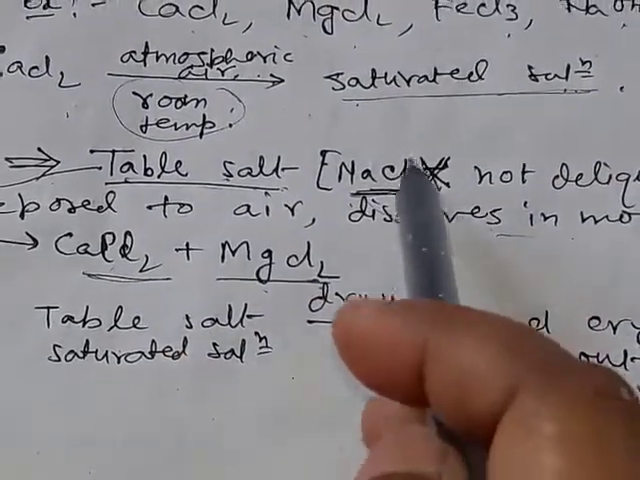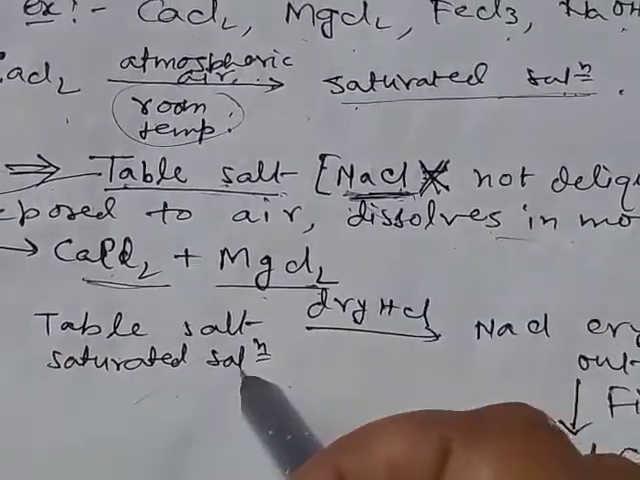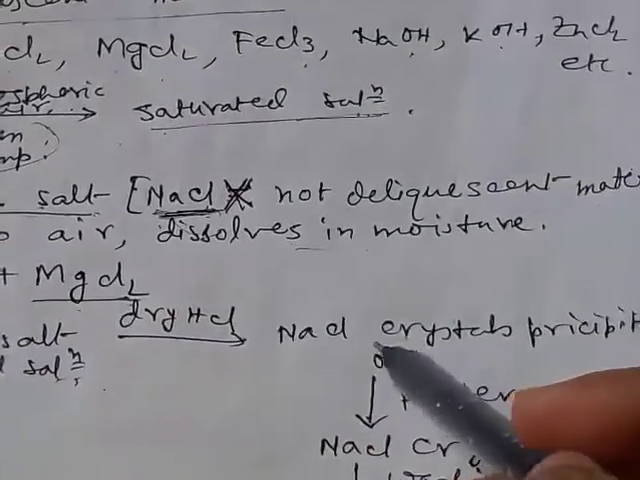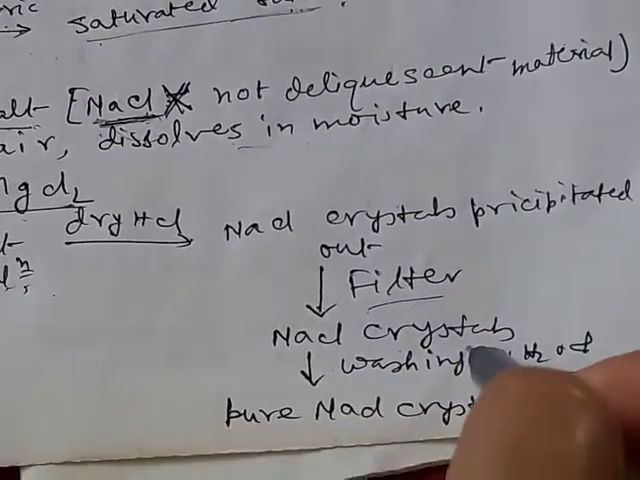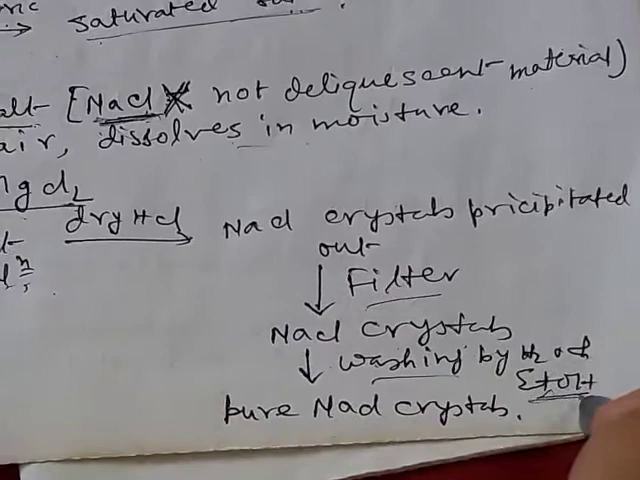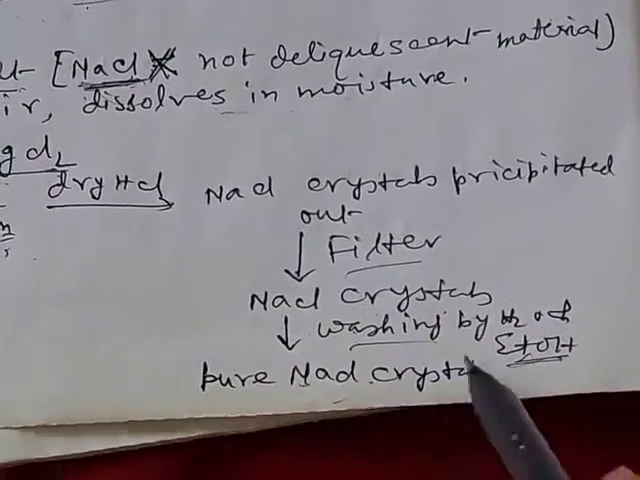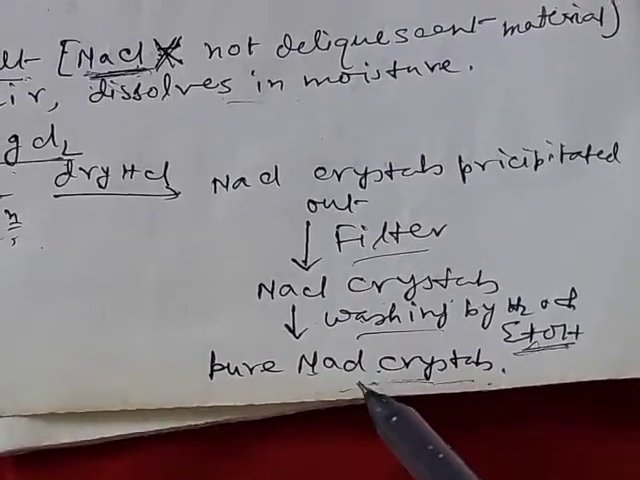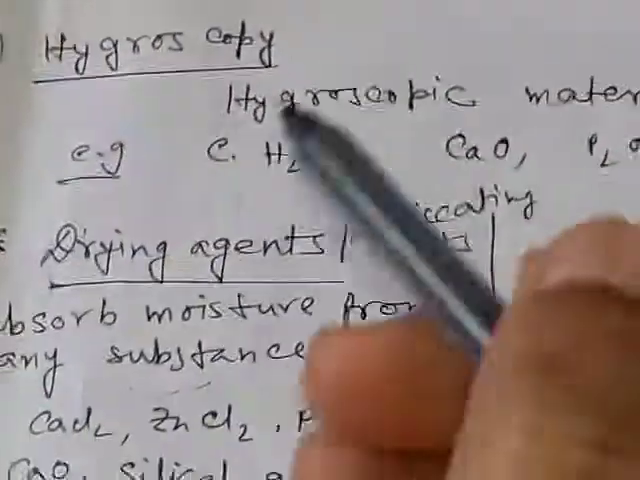Now how will we get the pure NaCl? We make a saturated solution of table salt, and dry HCl gas is passed over this saturated solution. Then the pure NaCl crystals will be precipitated out, and by filtration we get the NaCl crystals, and these crystals are washed with water and then ethanol. Then we will get pure NaCl crystals. They are not deliquescent materials, so they will remain in solid form, even in presence of humid air or atmospheric air.